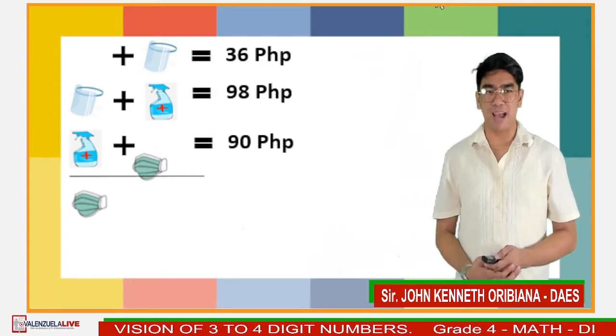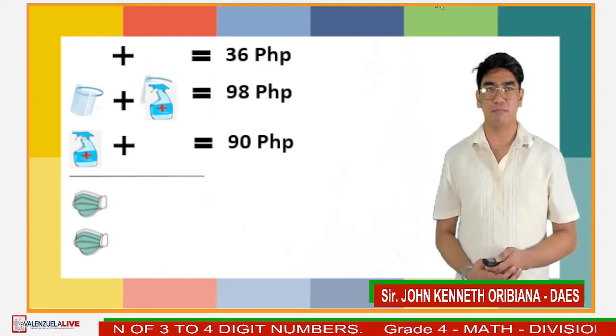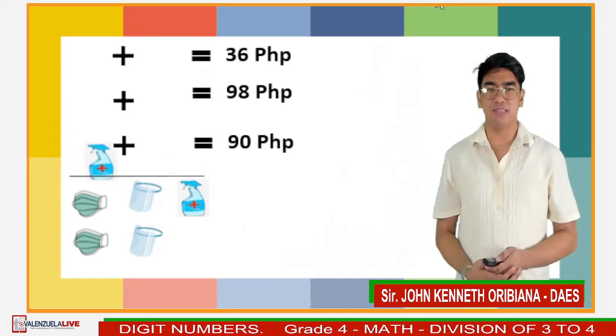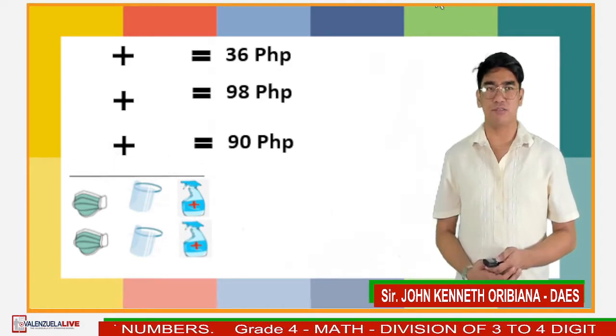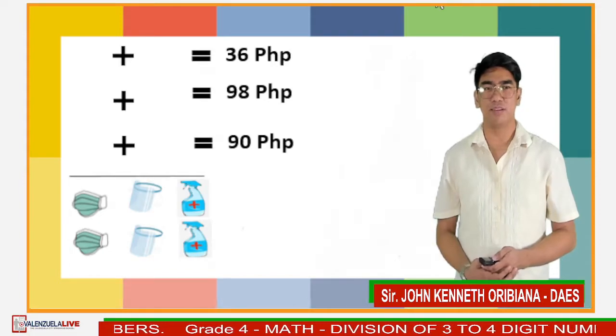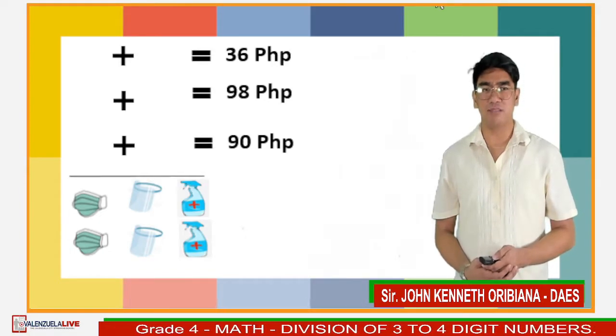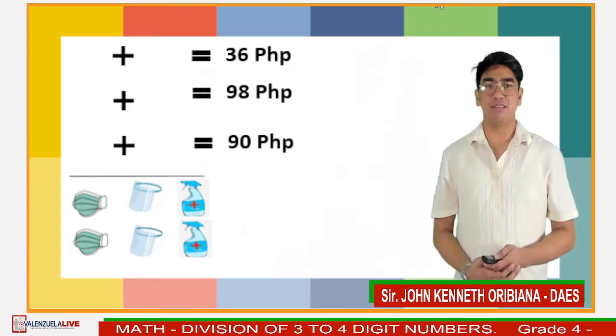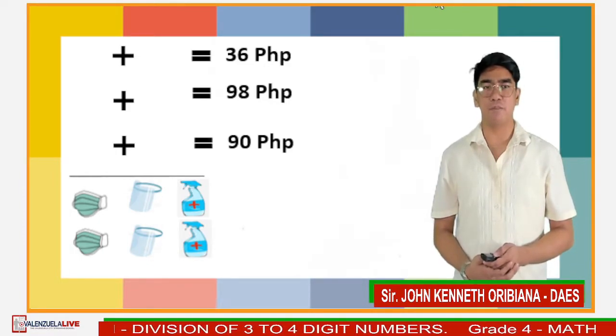There will be 2 masks, 2 face shields, and 2 alcohols. What will be the cost of all items? All we have to do is to combine all their prices.